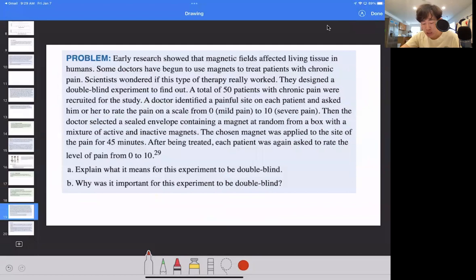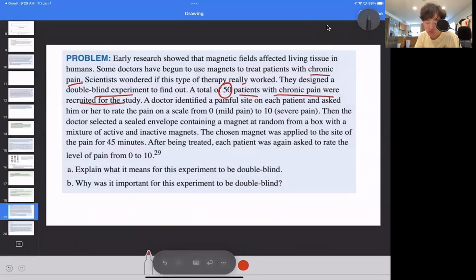So early research showed that the magnetic fields affected living tissue in humans. Some doctors have begun to use magnets to treat patients with chronic pain. Scientists wondered if this type of therapy really worked. They designed a double-blind experiment to find out. A total of 50 patients with chronic pain were recruited for the study.